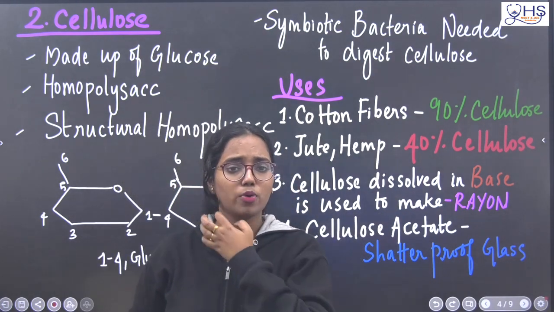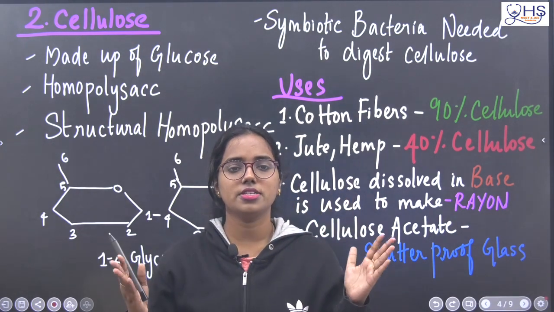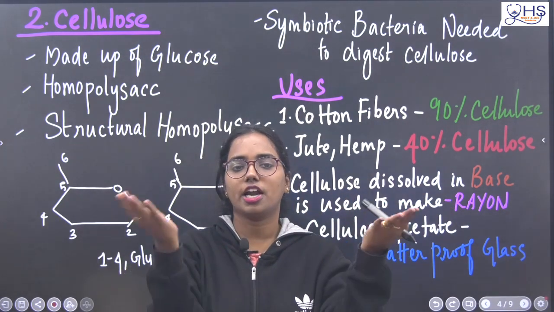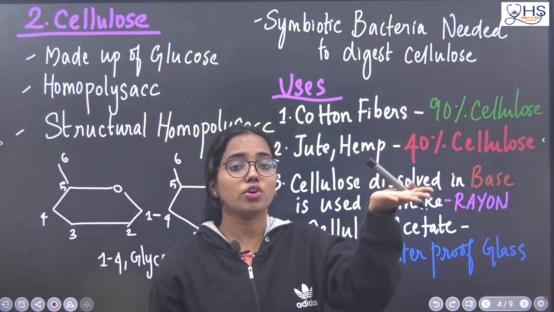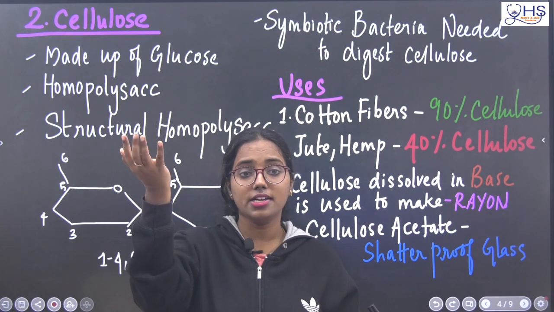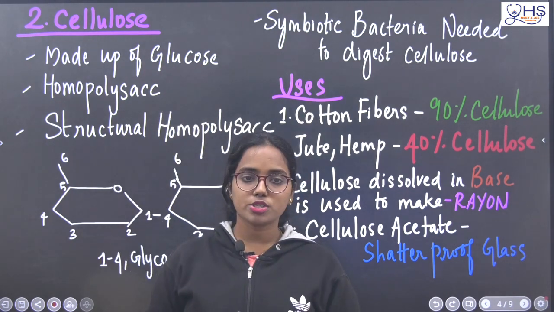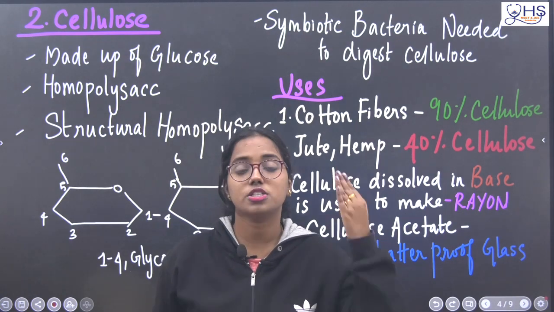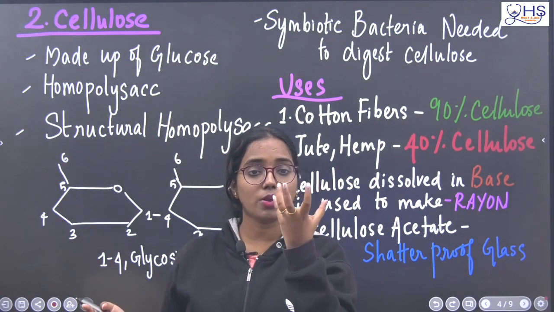We know very well about cellulose, right? The difference between plant cell and animal cell: animal cell does not contain a cell wall, whereas plant cell contains a cell wall. The cell wall is made up of what? Cellulose. Not only cellulose, it is made up of cellulose, hemicellulose, pectin. There are many materials which the cell wall is made up of.